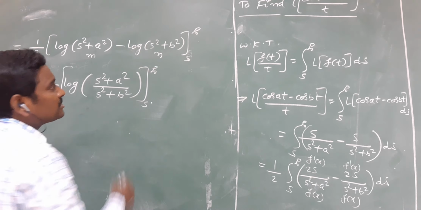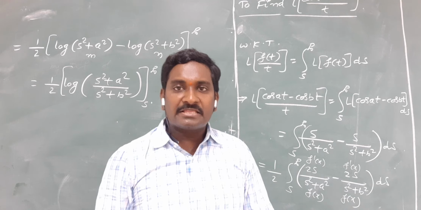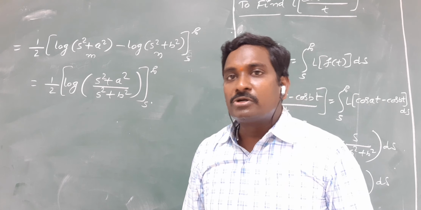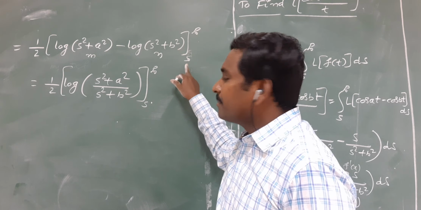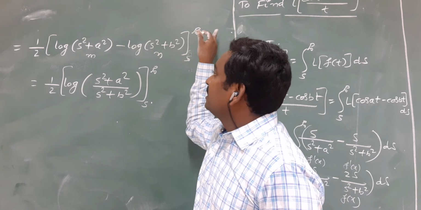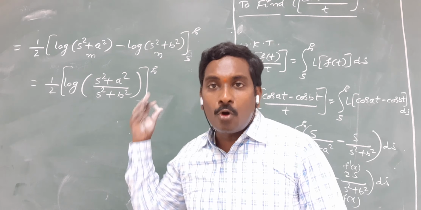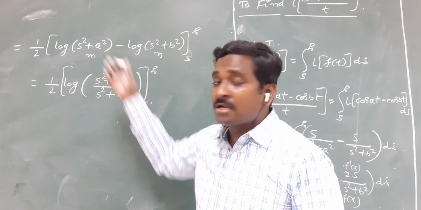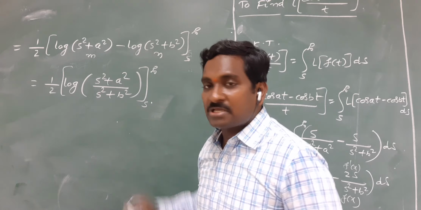Actually, after completion of integration, we should apply the limits of s. We are taking the integration with respect to s. That's why we should replace the limits of s. Upper limit is infinity and lower limit is s. Okay. By applying the upper limit infinity, you will get log infinity, which is an undefined form. That's why don't substitute s is equal to infinity here directly. Okay. So apply the log m minus log n rule first.